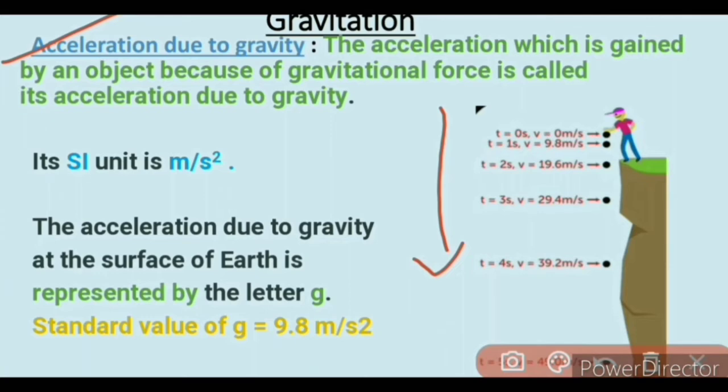The SI unit of acceleration due to gravity is meter per second square. The acceleration due to gravity at the surface of the Earth is represented by the letter g. The standard value of acceleration due to gravity is 9.8 meters per second square. Always remember, the acceleration due to gravity is independent of masses. The value of acceleration due to gravity is different for different planets. The acceleration due to gravity increases as you get closer to the Earth.